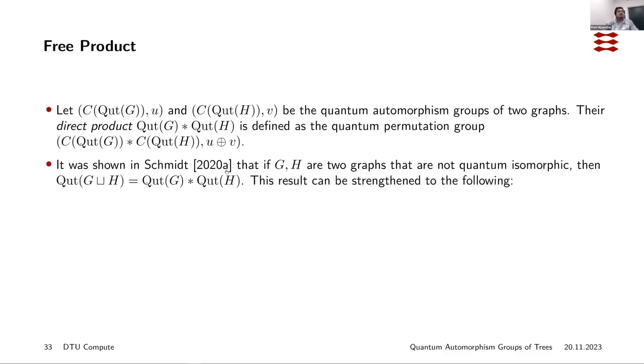It is known that if G and H are two graphs that are not quantum isomorphic, then the quantum automorphism group of the disjoint union of these two will be the free product of the quantum automorphism groups of the individual graphs.